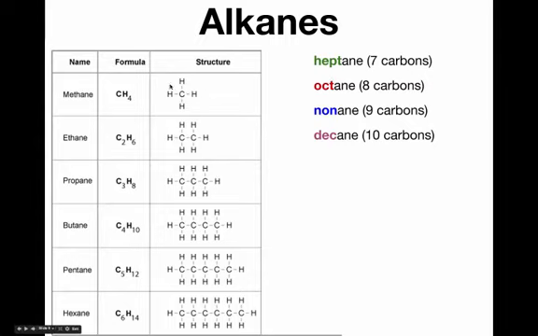But hopefully you can see that these are all alkanes. They all contain only carbon and hydrogen, and they all only have single bonds. And then they get progressively more complicated by attaching one additional carbon at each point. And I'm not drawing out heptane, octane, and these others just because it gets relatively large and a little bit tedious to draw out. So hopefully you can see the pattern emerging here.